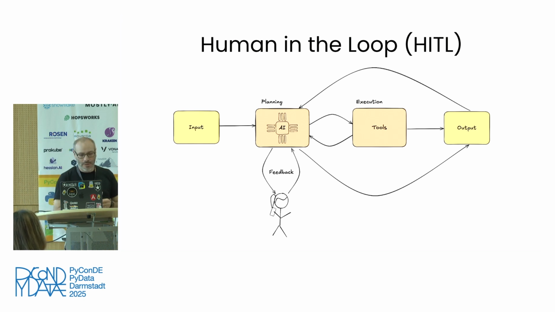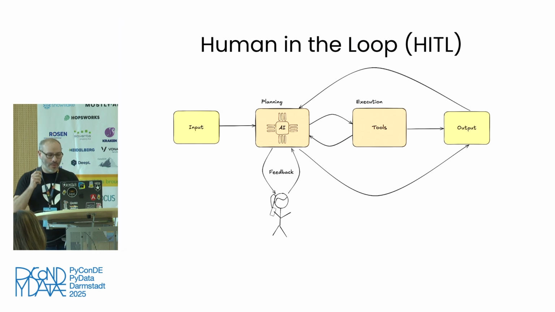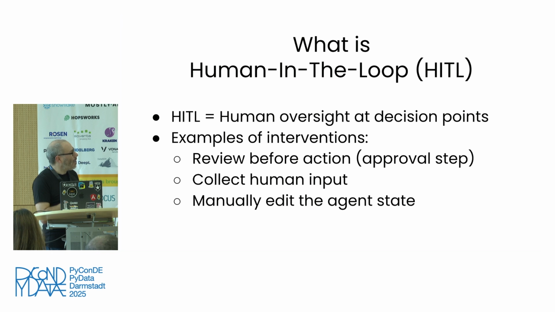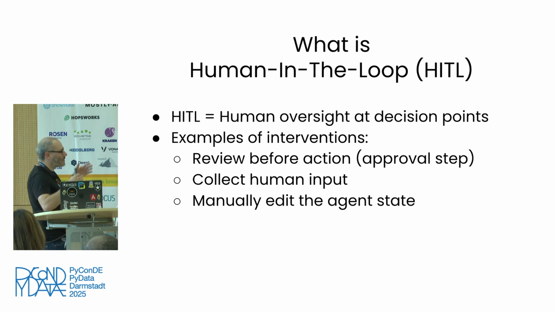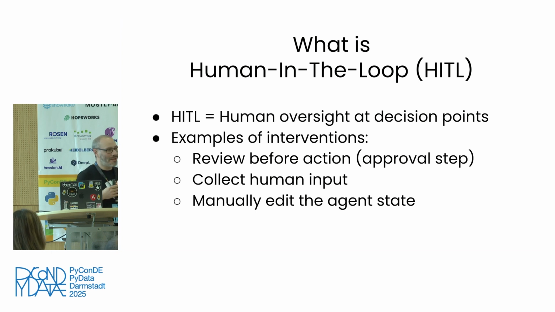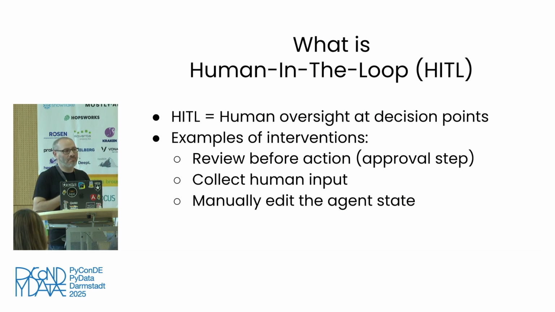And we need the humans in the picture because we are the drivers. We are in the seat. And this is what we call human in the loop. Right? So now the human is not the main protagonist anymore. It's not the one that creates the story and plans and does everything. Now he's just someone in the loop, someone who's being notified, kind of like a manager for the AI, right? Can I take holidays? Yes, no, you can. And we call that human in the loop in the industry. And this is where the human has oversight at decision points.